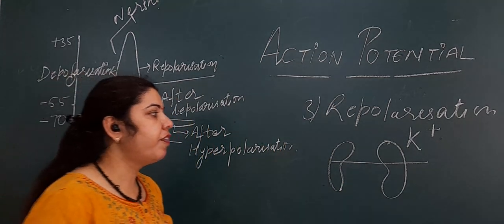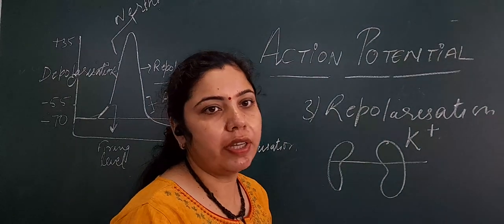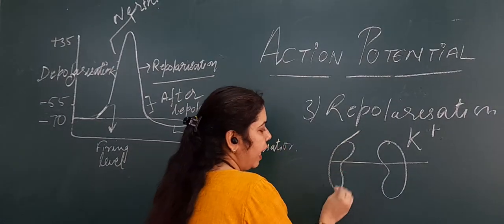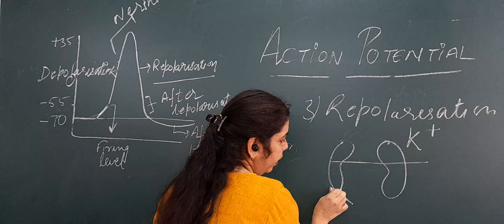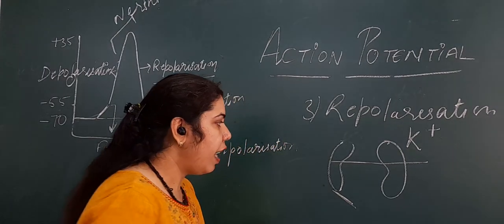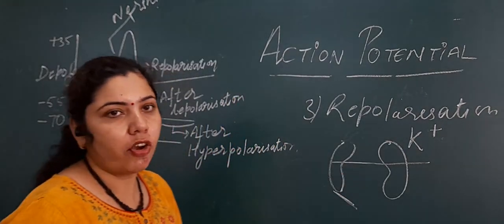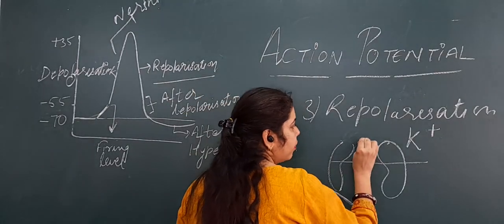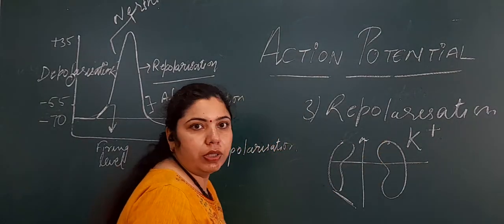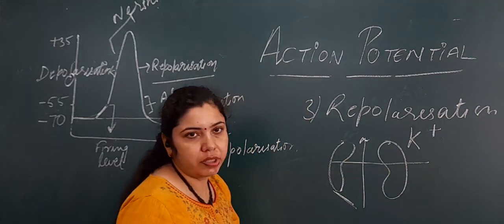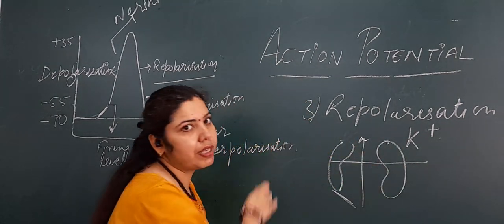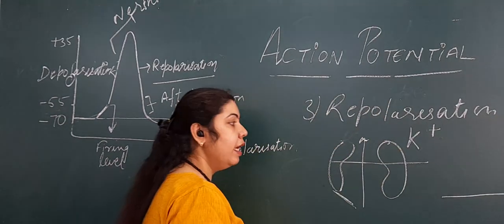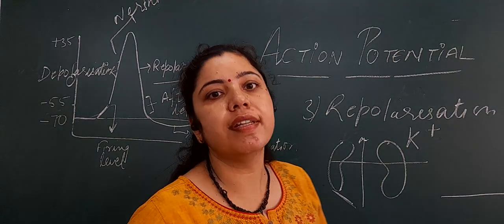Now at plus 35 millivolt, the sodium channel will get closed, but due to configurational changes, the potassium channel will get open, and it has only one gate. So what will happen? Due to opening of the gate of the voltage gated potassium channel, there will be efflux of potassium ion. Now you tell me, since potassium ion is a positive ion, now it is moving outside the membrane. So what will be the effect on polarity of the membrane? The membrane again achieves its resting state.